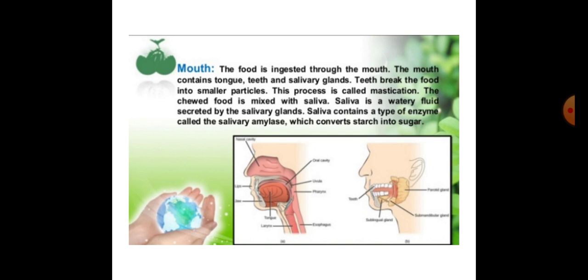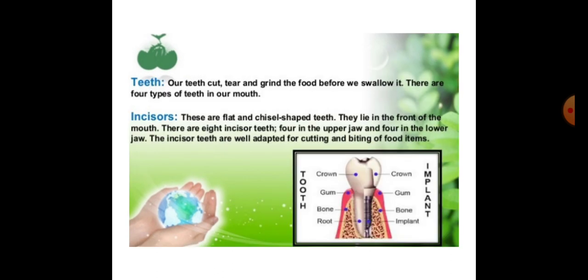Our teeth are different from each other according to their appearance and of course according to their functions. We have 4 types of teeth, and they are: first incisors, second canines, third premolars, and fourth, the last one, molars.